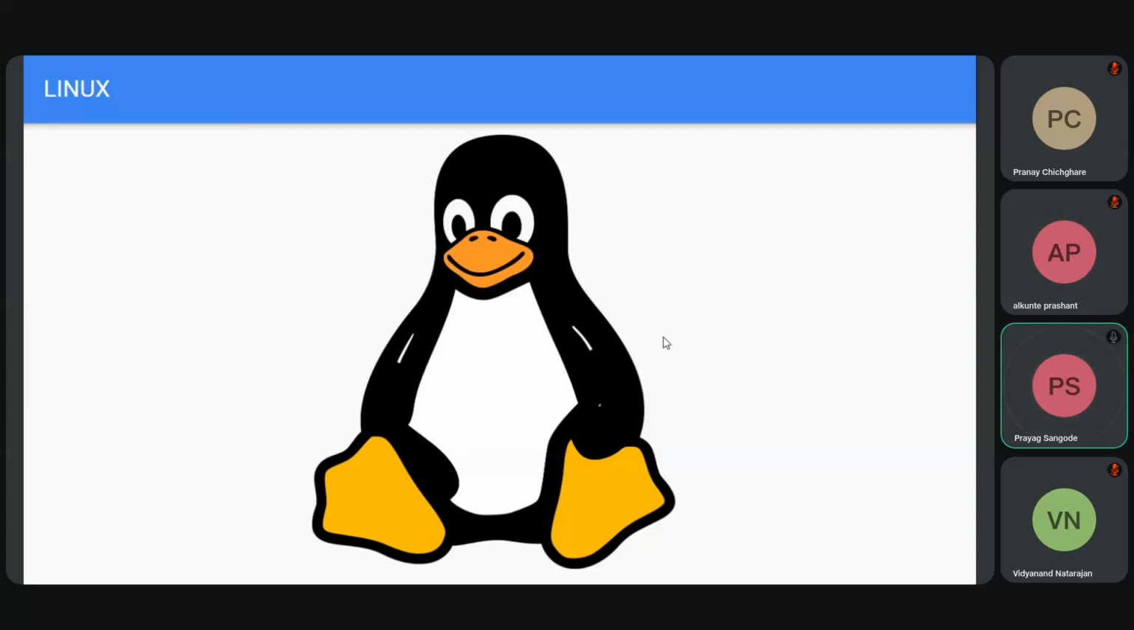We'll start a new topic. Okay, that is Linux. Linux is the base for any cloud and DevOps nowadays. Windows and Linux, these are the two most used operating systems. But in the DevOps world, you will find Linux usage more. Okay, so let's learn about Linux.